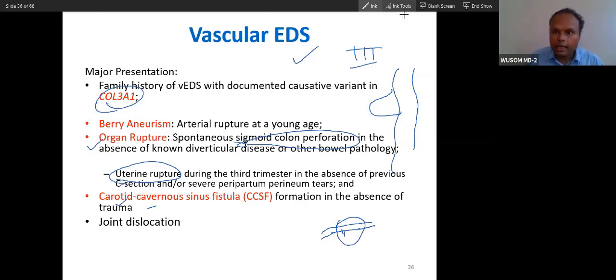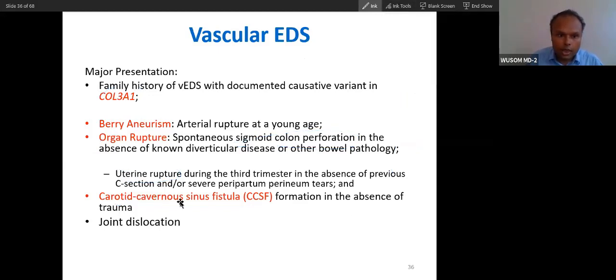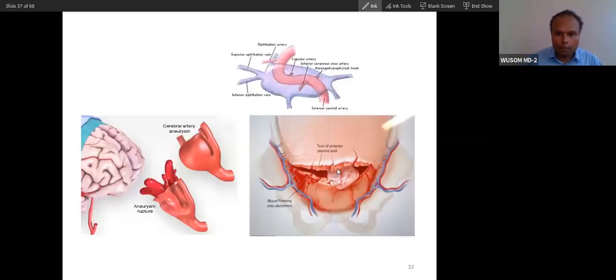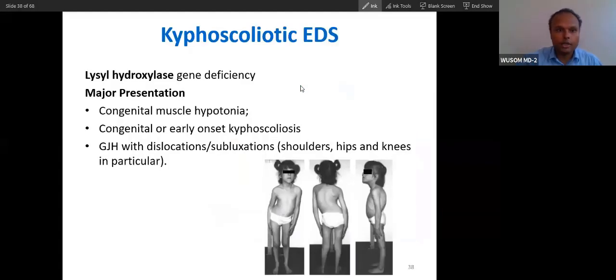And why is it called EDS? Because there is associated joint hypermobility and joint dislocation. So that is why it becomes EDS. Now you can see the rupture here. Aneurysm, you can see rupture, you can see the sinus. So these are the features of EDS, vascular EDS.